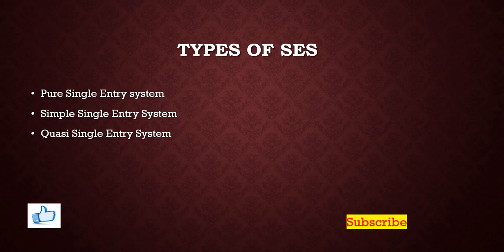Now let's look into the types of single entry system. There are three types here: pure single entry system, simple single entry system, and quasi single entry system. In case of pure single entry system, only the personal accounts of debtors and creditors are maintained, whereas the rest of the accounts have no scope to be recorded under this system. Simple single entry system: along with the personal accounts, the cash book is also maintained. Even the bank book also is maintained here.